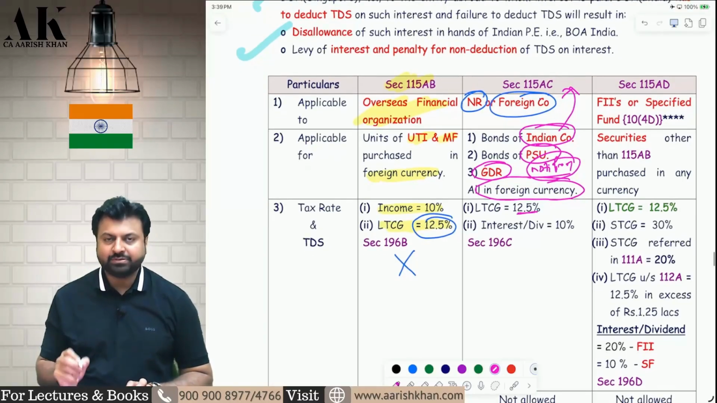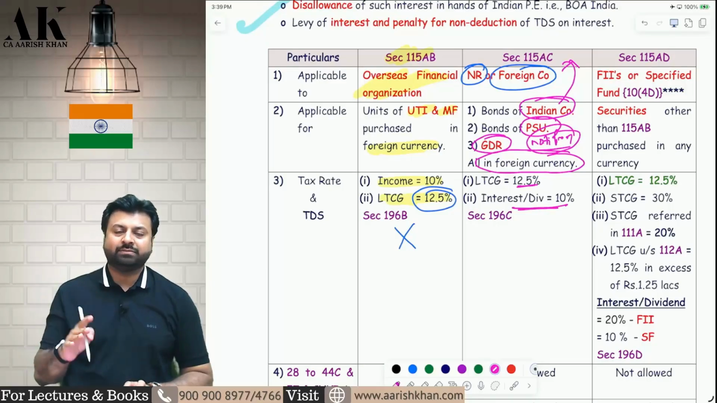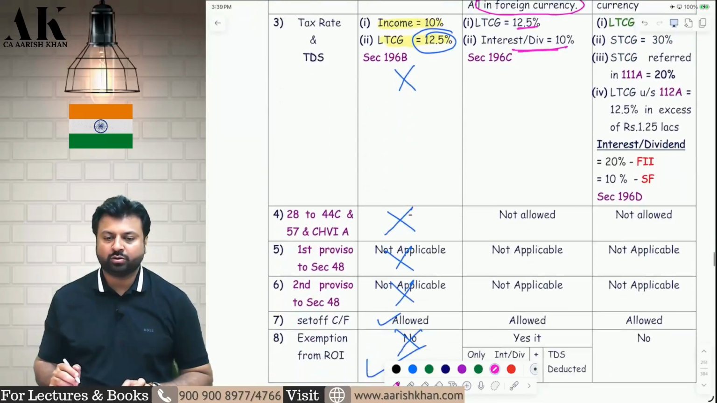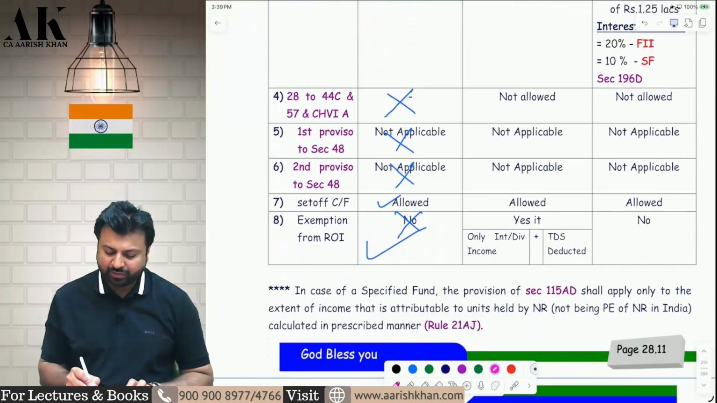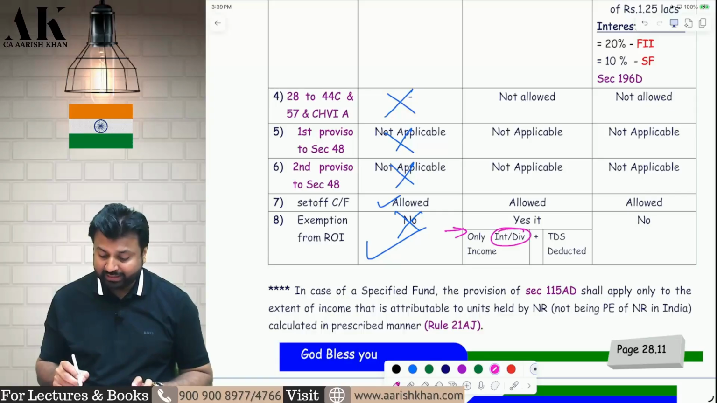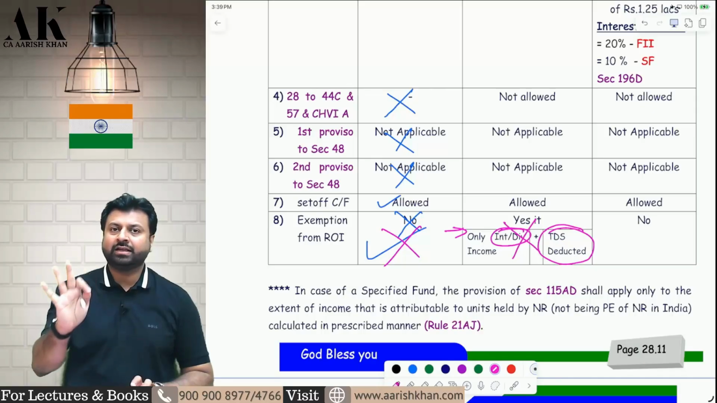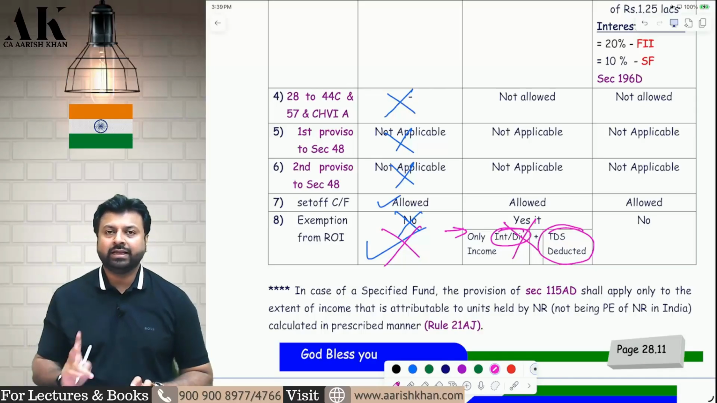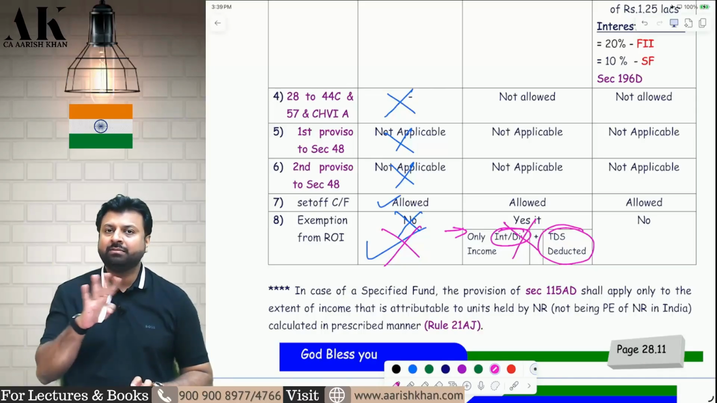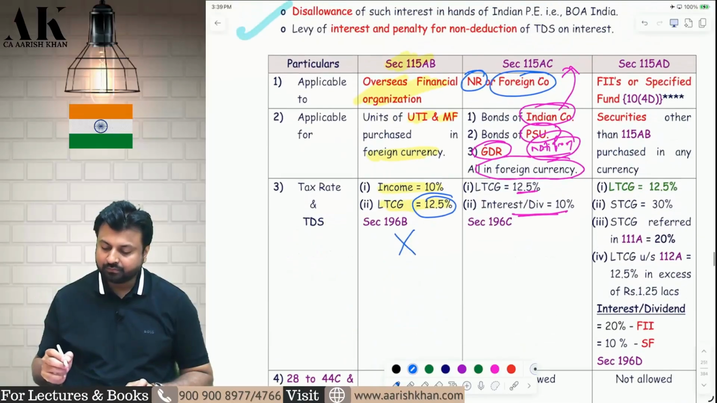Long-term capital gains will be subject to 12.5%. Interest and dividend income on bonds, etc. will be subject to 10% tax. I hope it is clear to all of you. Rest all is the same except the last point, which is different. Here you get an exemption from filing ROI. If you only earn interest and dividend income and TDS is deducted, there is no need to file the income tax return. In the first section, there is no such exemption. In the first section, you have to file the income tax return always. In the second section, if you only earn interest and dividend income and TDS is deducted, no need to file the income tax return.